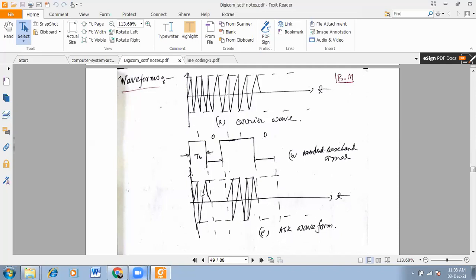When the carrier is present, we assume it's a 1. When the carrier is absent, we assume it's a 0. In that way, at the receiver we detect the baseband signal once again from the ASK waveform. So these are the waveform representations of the carrier, the baseband signal and the ASK modulated wave.